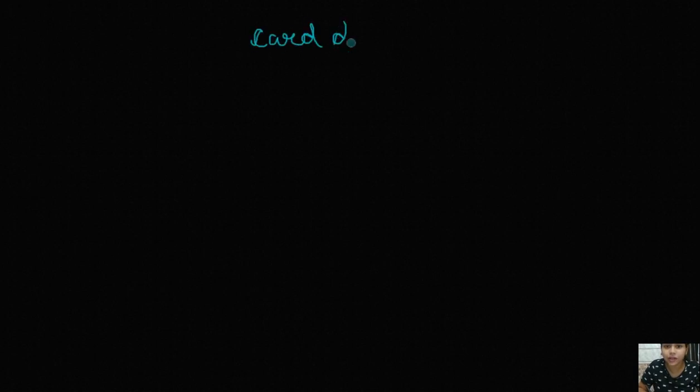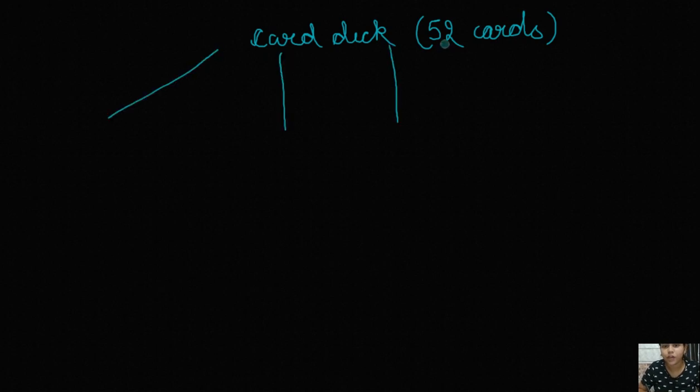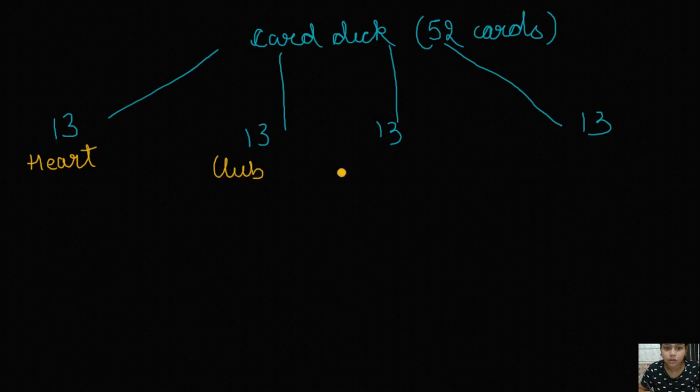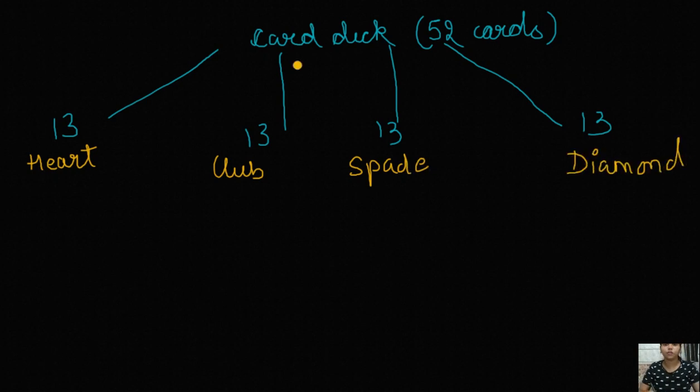So this is a card deck. It consists of 52 total cards, right? Out of 52 there are 4 types of cards: 13, 13, 13, and 13. First is heart, second is club, third is spade, and fourth is diamond. These are the types of the cards which are present in a particular deck.